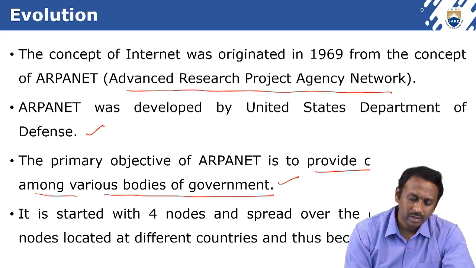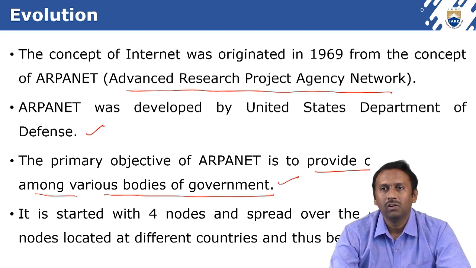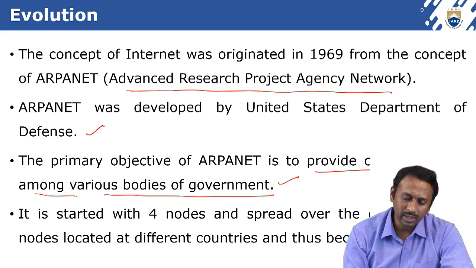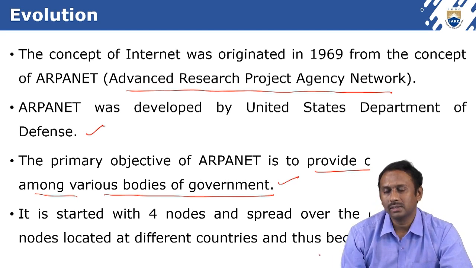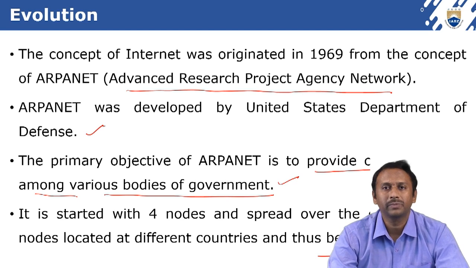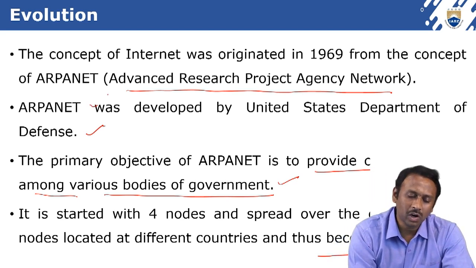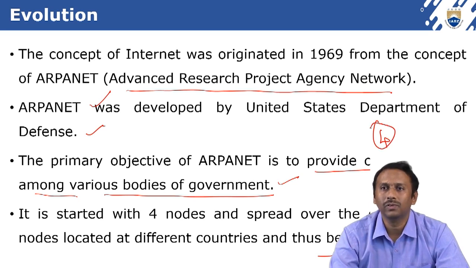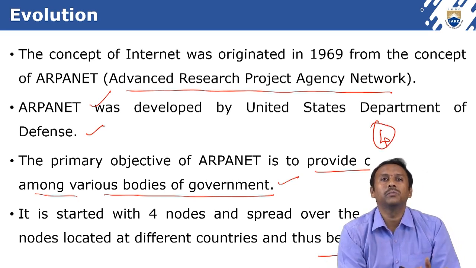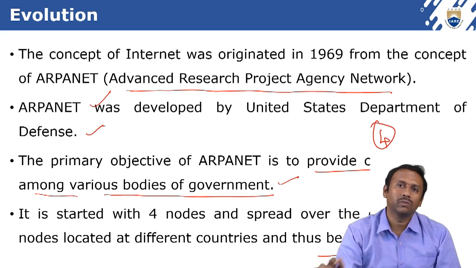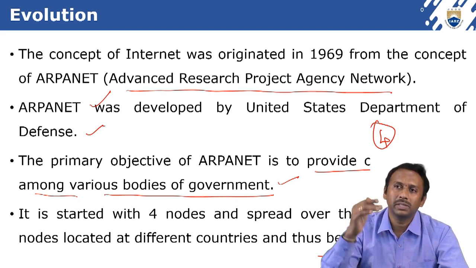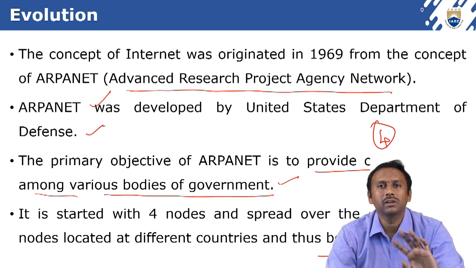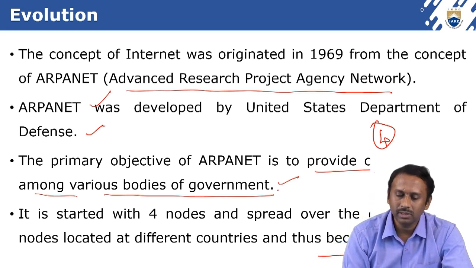Clear? And it started with 4 nodes and spread over the globe with 23 nodes located in different countries, and thus became the internet. That means initially this ARPANET started with 4 nodes, that is 4 computers. In one department, they have given one system, and in some other departments they started with some other system. Like this, different government bodies were using one system each.